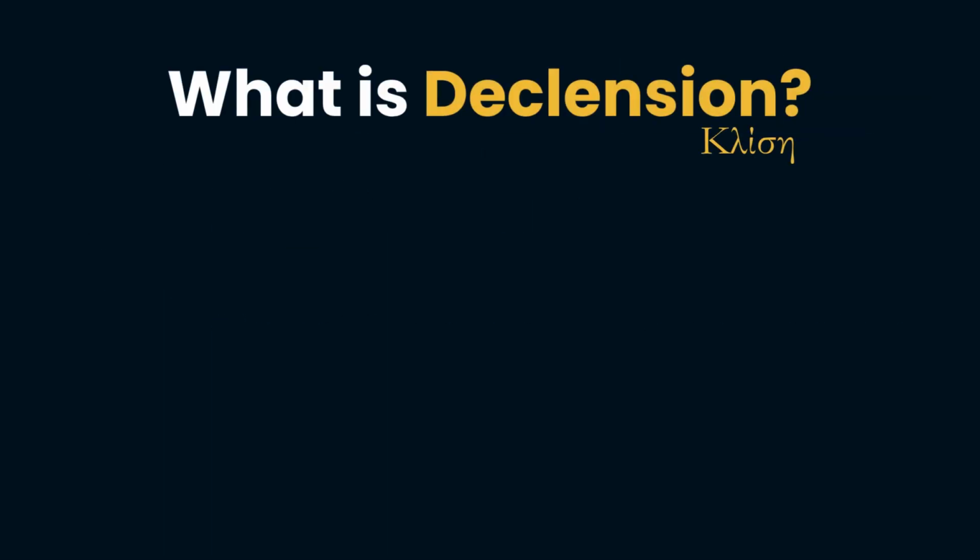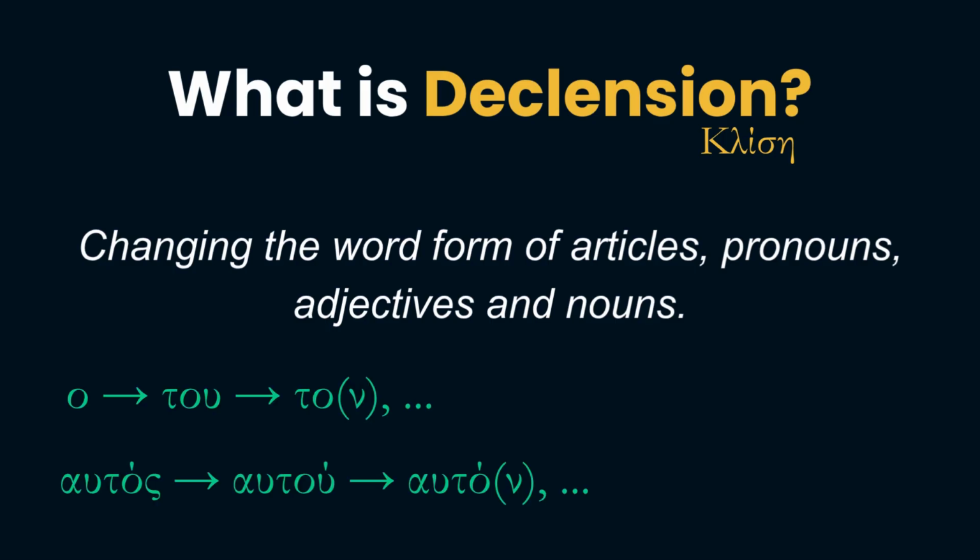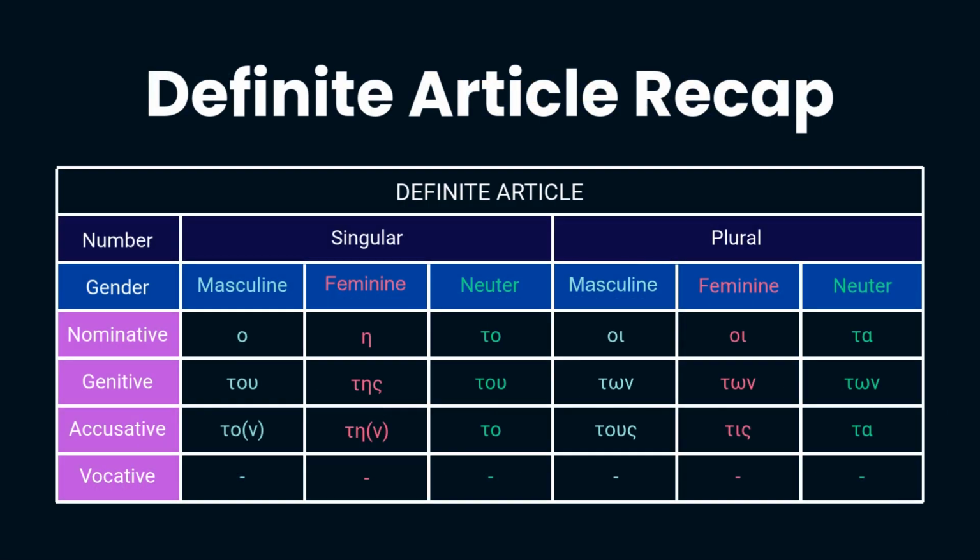Declension is how we form different versions of articles, pronouns, nouns and adjectives for each grammatical case. You've already seen declension in action when learning articles, personal pronouns, and variable numbers like 1, 3, and 4. Here's a quick reminder of the definite articles for each gender, number, and case. We'll be using this shortly when I show you how both nouns and adjectives are declined.